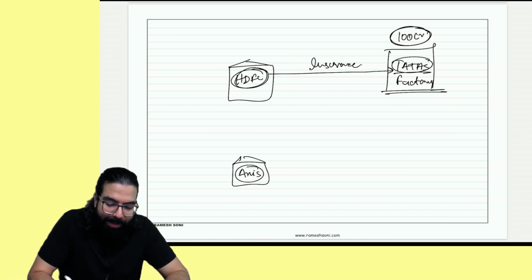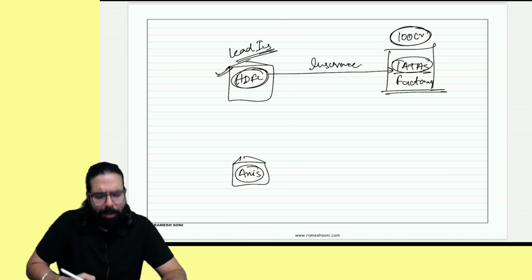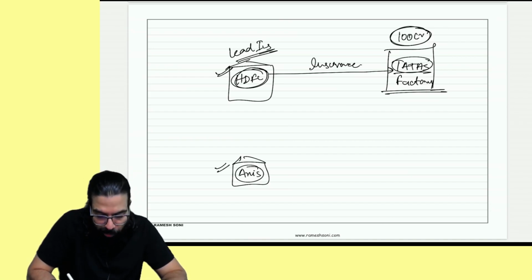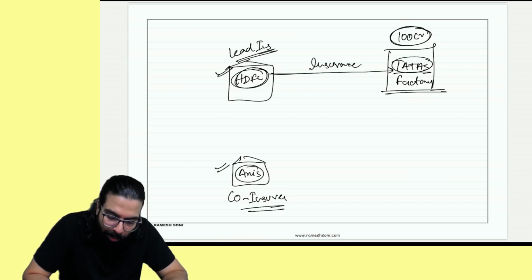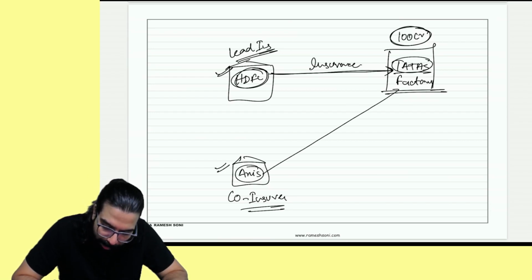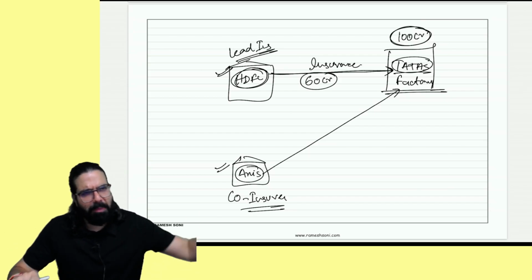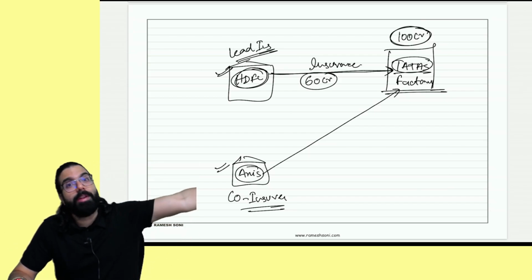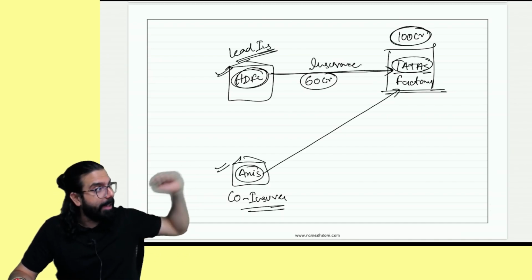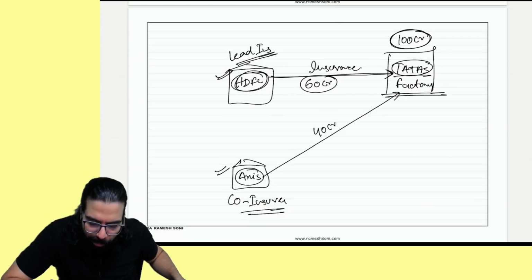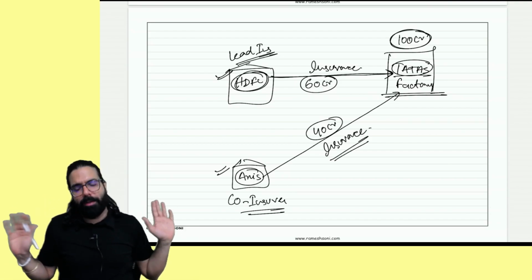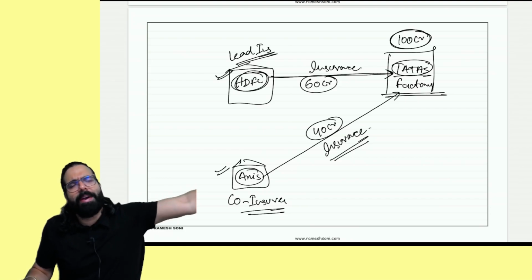So here what happened, HDFC is the lead insurer. Basically, there will be a document which will be prepared where the main insurer will be there and the co-insurer will be there. He is called the lead insurer and he is the co-insurer. Okay, sir. Now, what will happen over here? HDFC is insuring and the co-insurer is also going ahead and insuring. HDFC told, 60 crore rupees I will take care of. If anything happens to the factory, 60 crore is my responsibility. Basically, I am doing the insurance where the sum insured is how much? 100 crore. In that, 60 crore is mine and 40 crore is yours. So you are doing the insurance up to 40 crore and I am doing the insurance for 60 crore rupees. And we are insuring Tata's factory for 100 crore rupees.